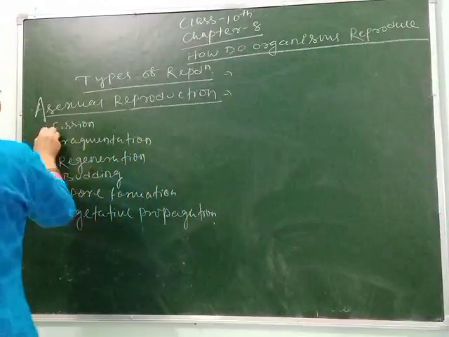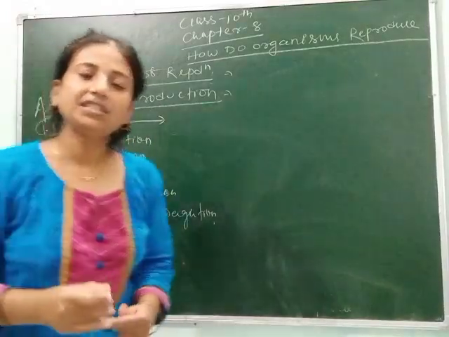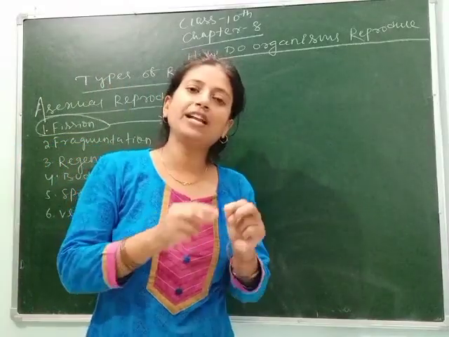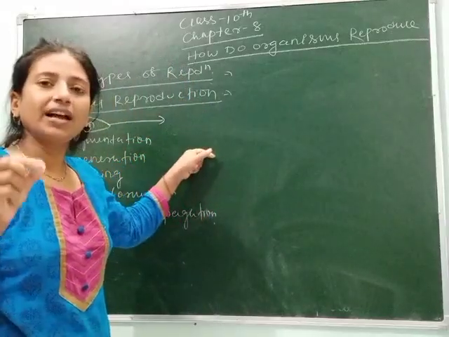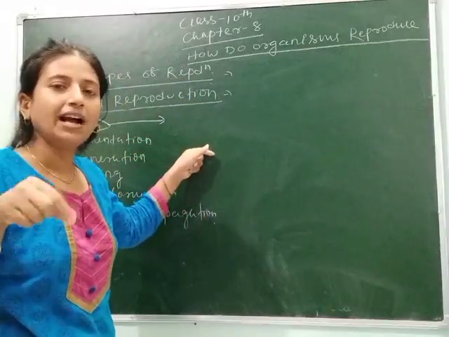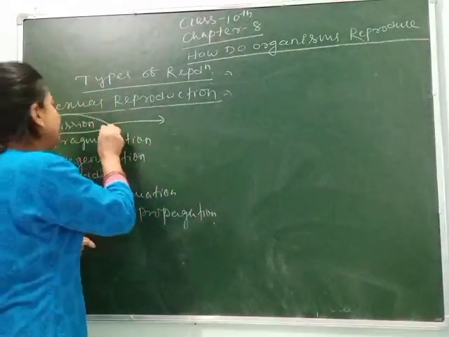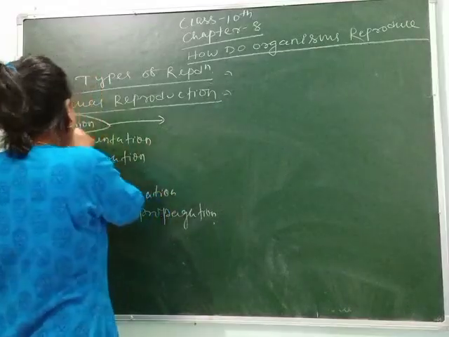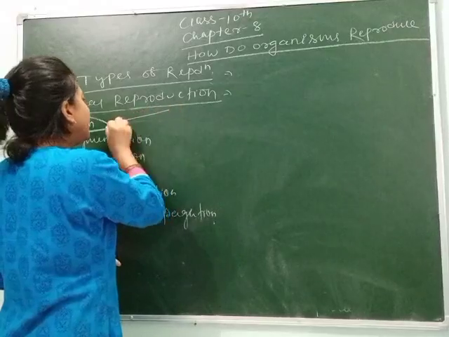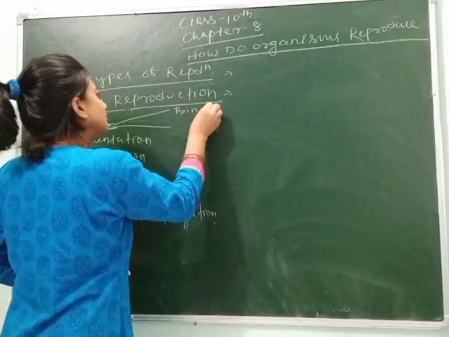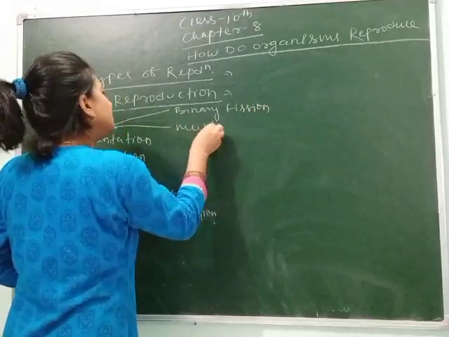So students, now let's study fission first. What do you mean by fission? Fission means splitting, or you can say breaking. When an organism's body splits either into two pieces or into many pieces. On this basis, fission is divided into two types. Fission is of two types: one is binary fission and another is multiple fission.